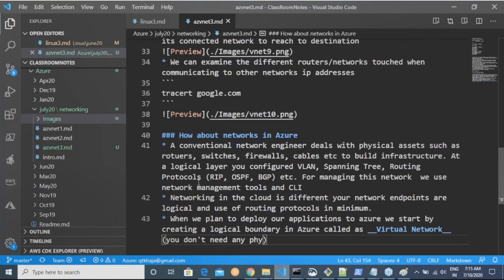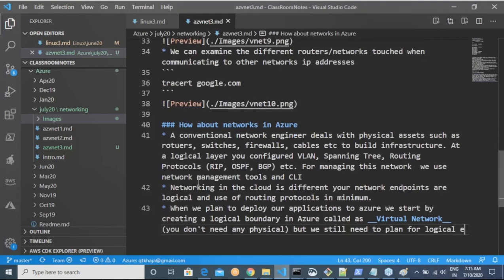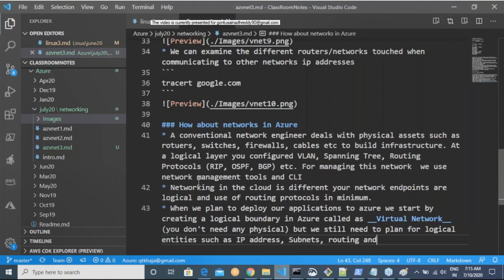But we still need to plan for logical entities such as IP addresses, subnets, routing, and there will be some policies.